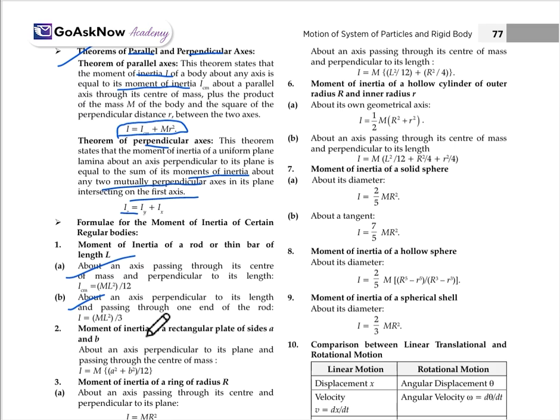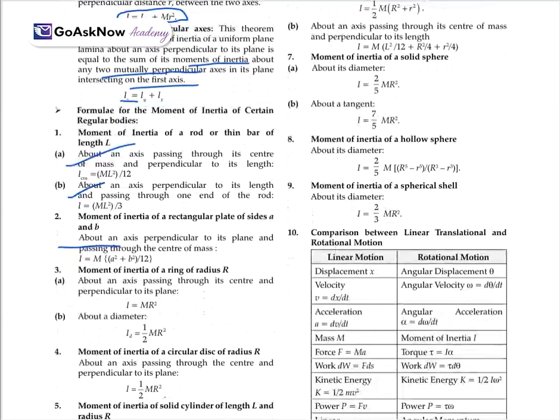Moment of inertia of a rectangular plate of sides a and b about an axis perpendicular to its plane and passing through the center of mass: I will be equal to m times a square plus b square, these are the sides, upon 12. Then moment of inertia of a ring of radius r about an axis passing through the center and perpendicular to its plane: I is equal to mr square. About a diameter, I is equal to half mr square.